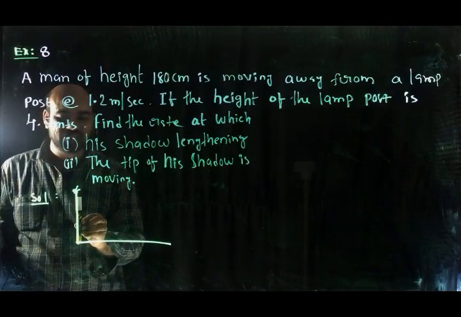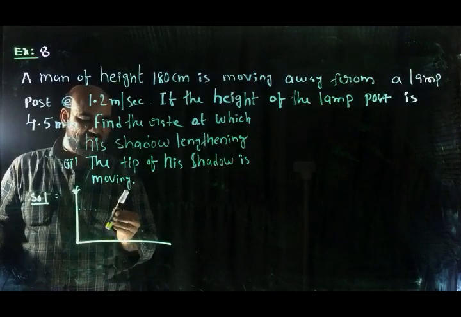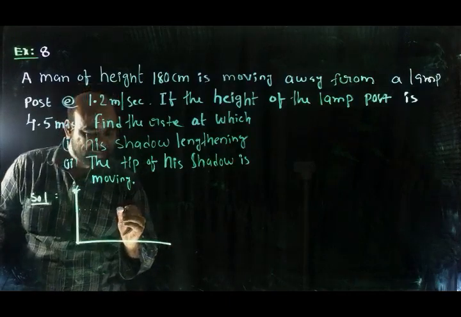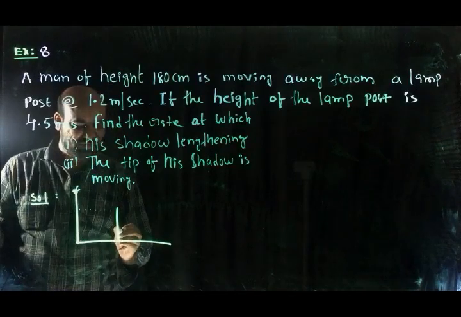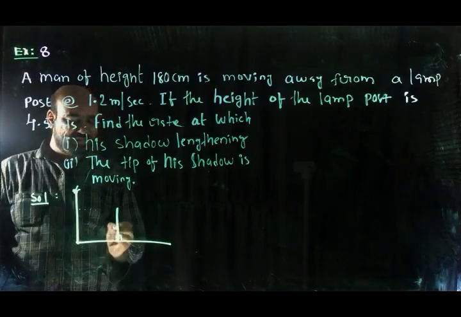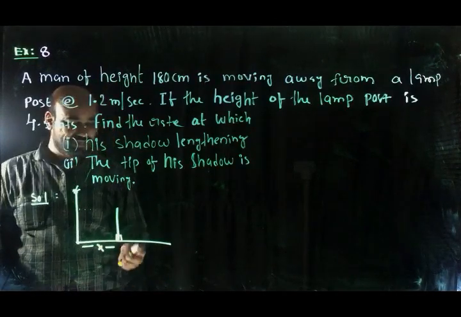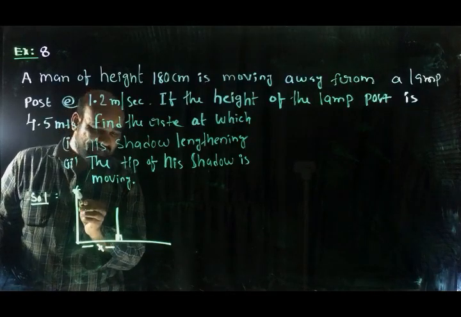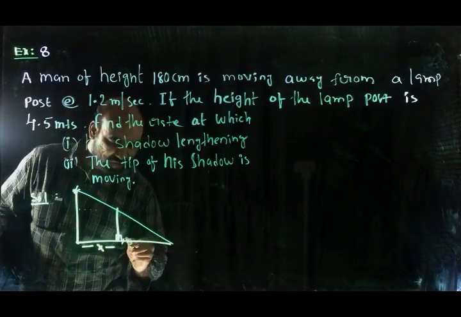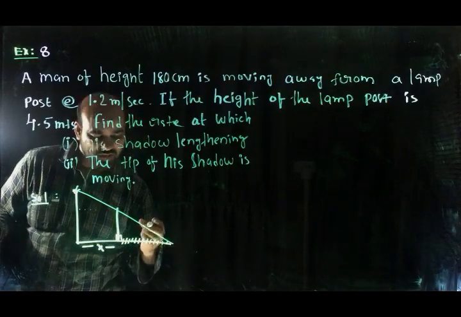At a time instant, the position of the man is here. The distance between the man and the lamp post is taken as x. If this is the man and this is the light source, automatically this becomes the shadow. Let the length of the shadow be y.